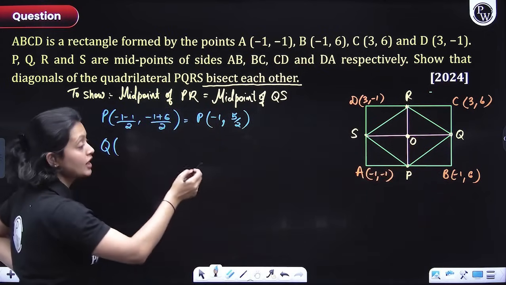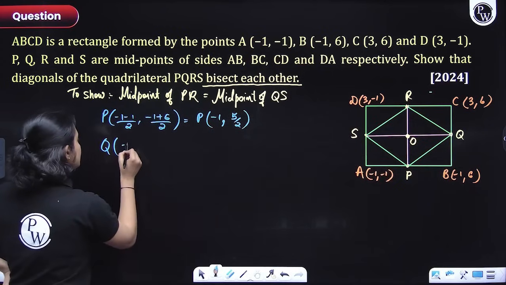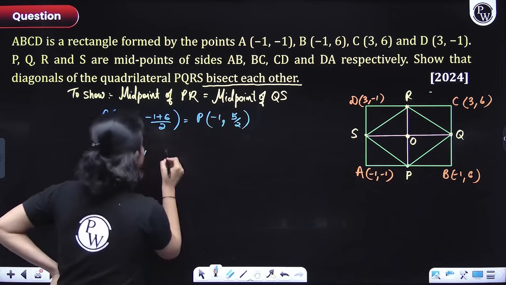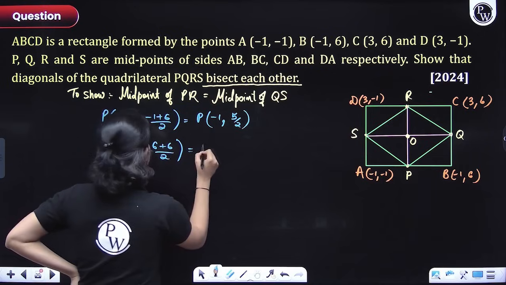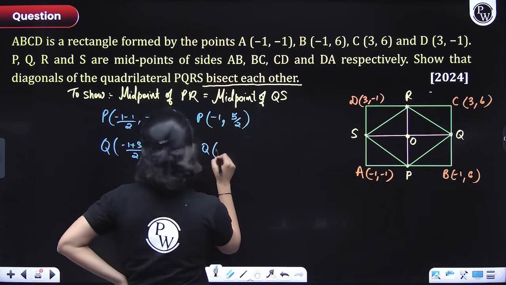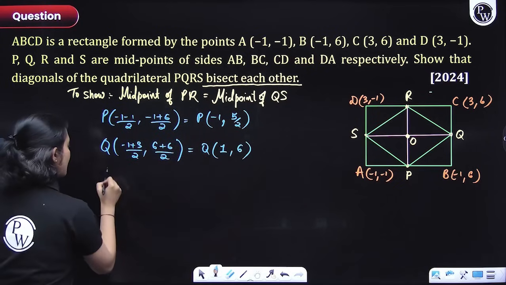So its coordinates would look like what? -1 plus 3 divided by 2, 6 plus 6 divided by 2. So we'll get 2 by 2, which is 1, and 6. Okay?